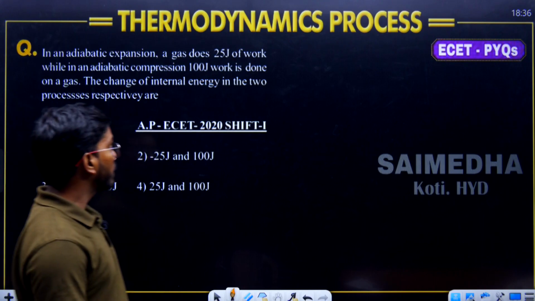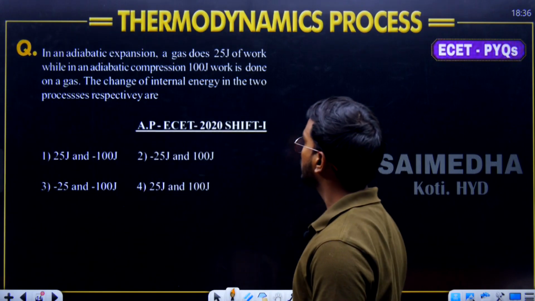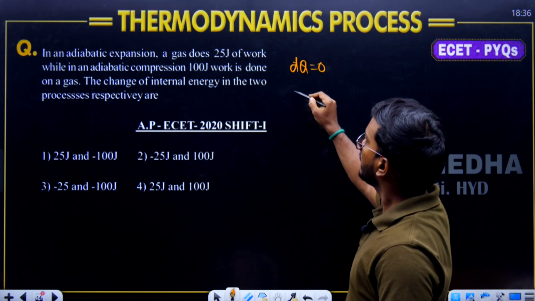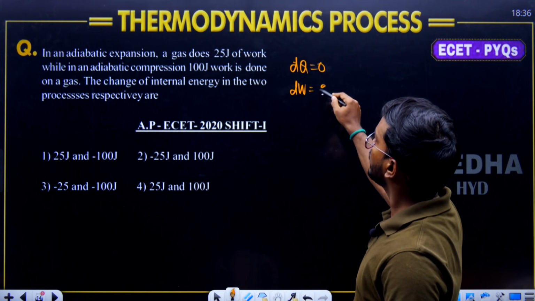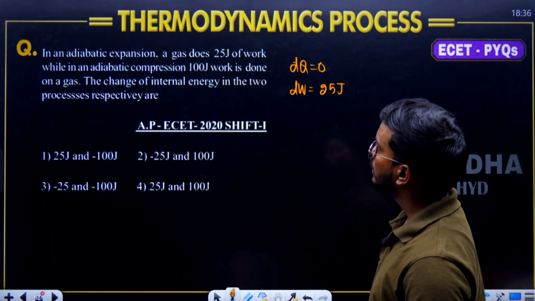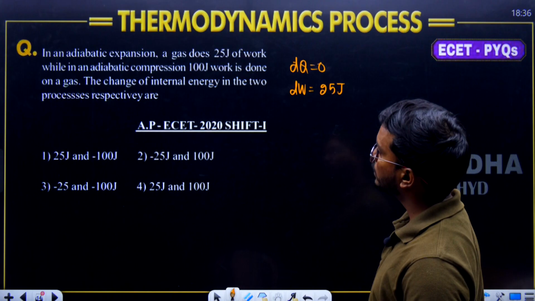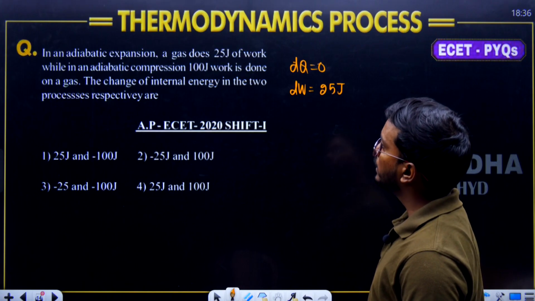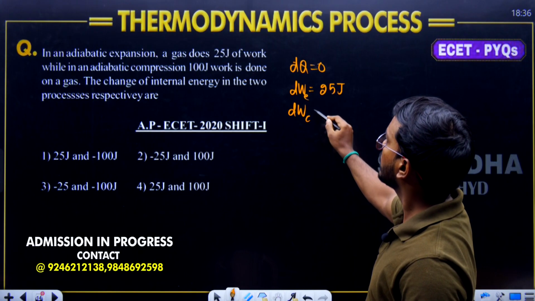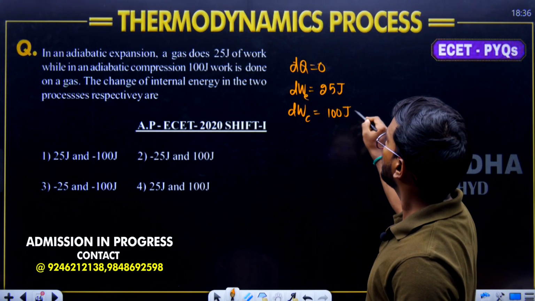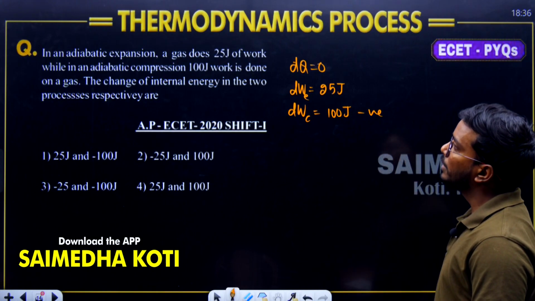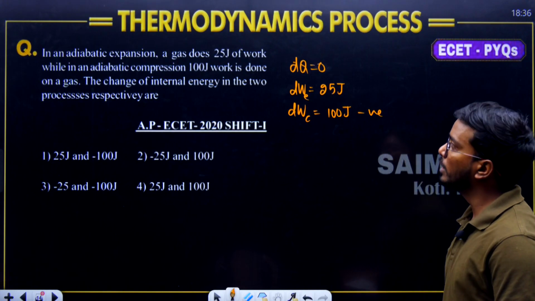In an adiabatic expansion, a gas does an adiabatic process. Heat transfer is equal to 0. A gas does a work of 25 joules. In adiabatic compression, 100 joules. This is expansion, let's say this is compression. Compression 100 joules is negative, work done on a gas. The change in internal energy in the two processes respectively are.